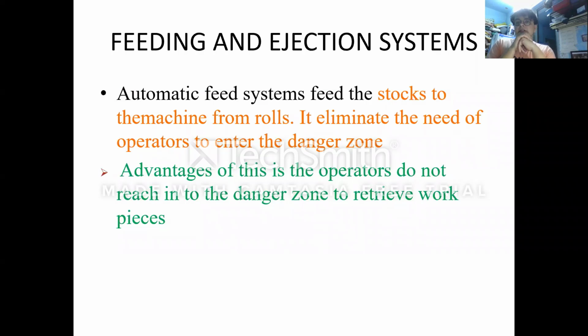Feeding and ejection system. An automatic feeding system feeds the stock to the machine from rolls. It eliminates the need for operators to enter the danger zone. This is how the feeding and ejection system works. The advantage is that the operator does not need to reach into the danger zone to retrieve work pieces. So the worker will not be able to reach the danger zone while work is taking place or when some danger has occurred, and will not be allowed to move to that particular danger location to repair it. This is one of the advantages of the feeding system.